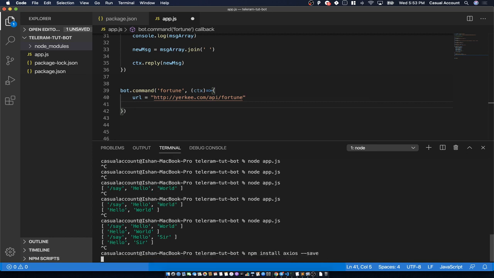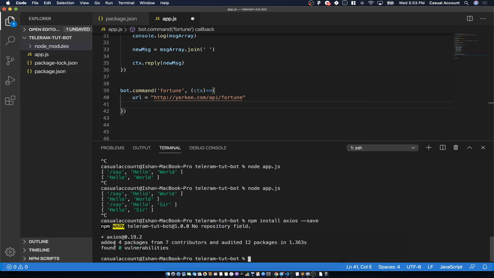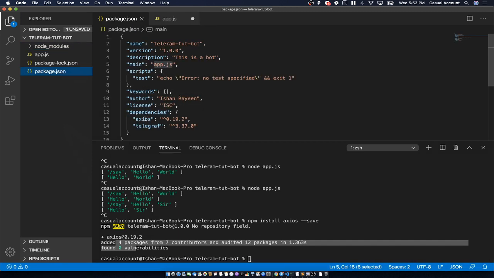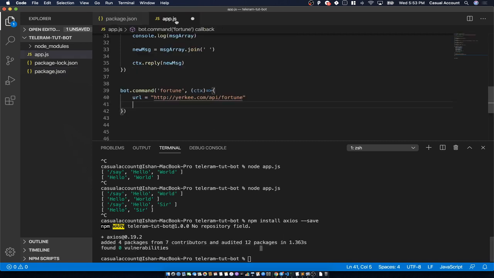Now project. Let's do it. npm install Axios, save. The library is saved, and if you want to see what all libraries are installed in your package, you can just go to package.json again. You will see that Axios is installed as well with this version, and Telegraph is also installed with this version, right? So these are the dependencies for our project. Correct. So let's go back to our project.